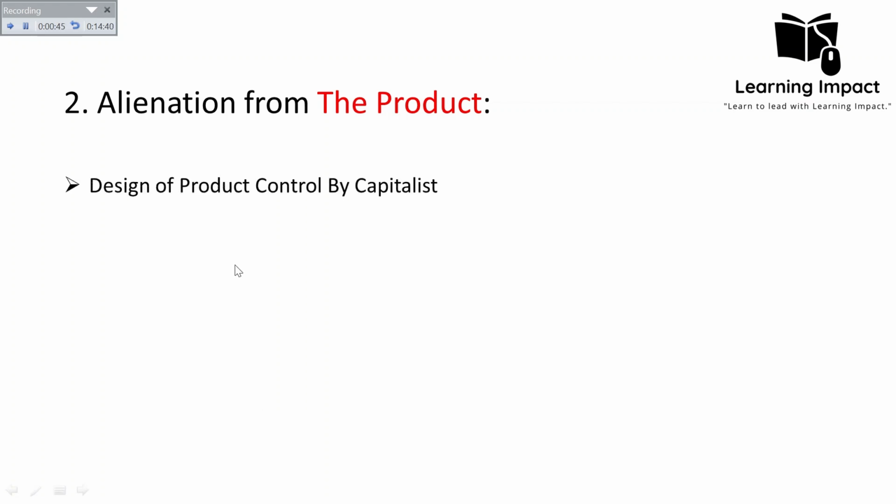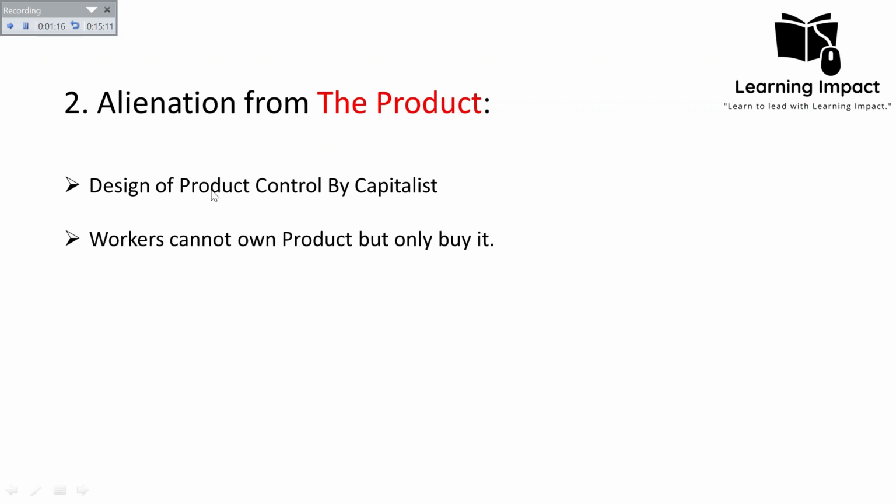So the design of the product is controlled by the capitalist. What does it mean that the working class has no control over the product, or that they have been alienated? It means that they have no right to raise a decision or to raise their voice regarding the design of the product. They have no voice in deciding the profit, the cost, or maybe the exchange, the market economy. They have no right to raise their voice regarding any of the decisions related to the product.